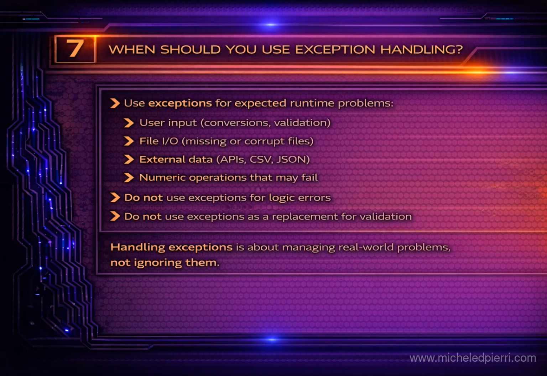Think of the classic real-world categories. Users will type weird input, files can be missing or corrupted, and external data can be messy. APIs time out, CSVs have bad rows, JSON can be malformed. In those cases, handling the exception lets your program keep going in a controlled way, maybe by asking again, skipping a bad record, or logging what failed.